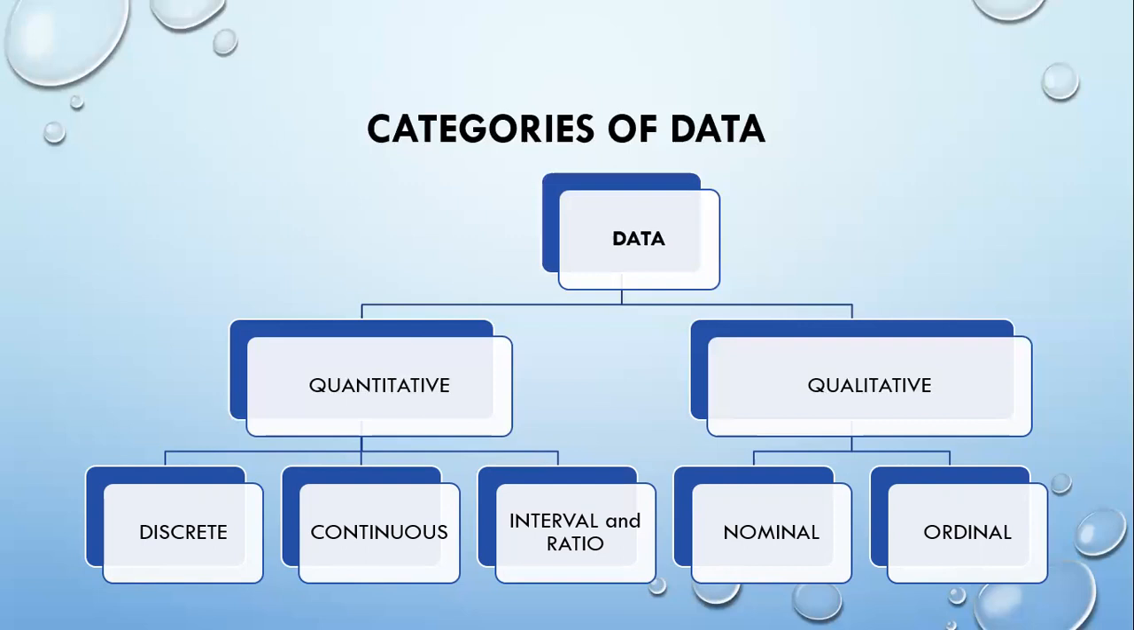On the other hand, ordinal data categorizes the data based on the order of their position on a scale. For example, in a race, the participants are categorized based on their winning position, such as first, second, and third.